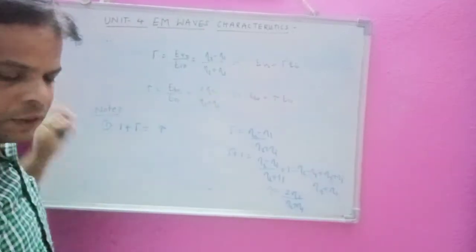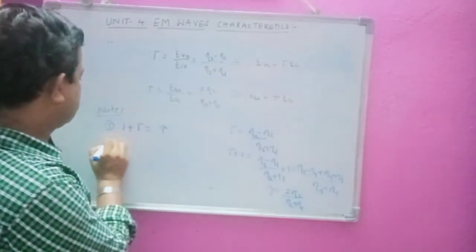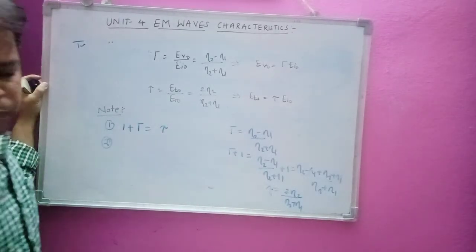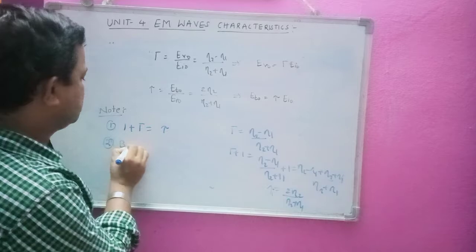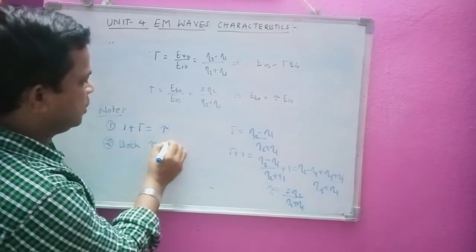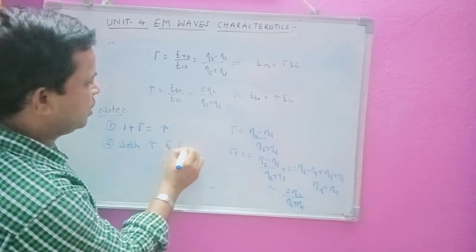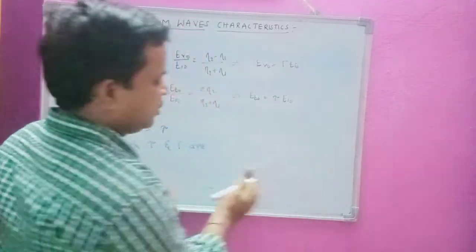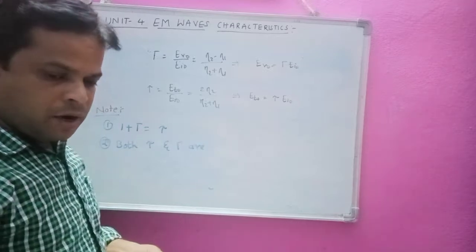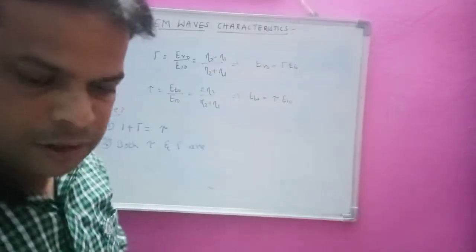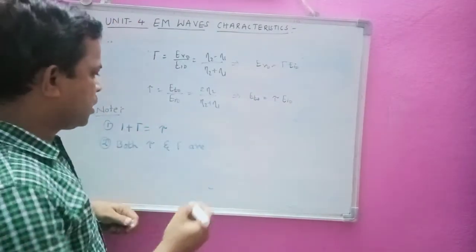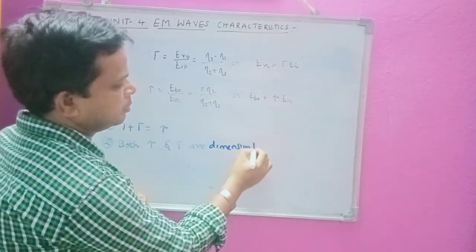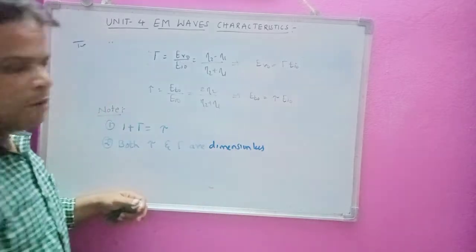Similarly, the second point. We are going to note the points we have derived till now. Both tau and gamma are dimensionless, and may be complex.